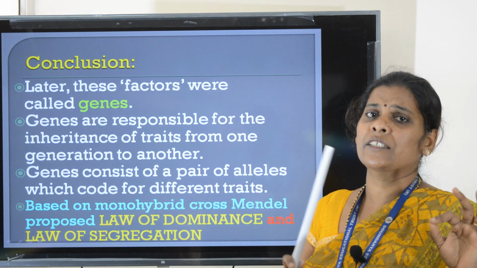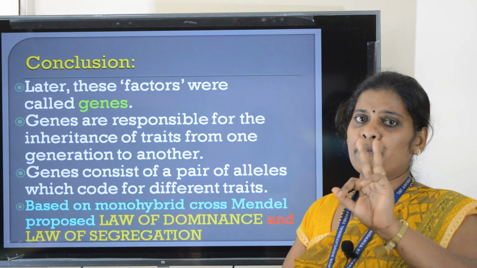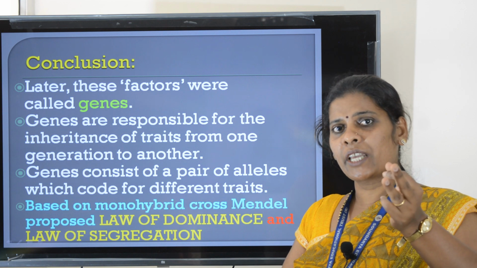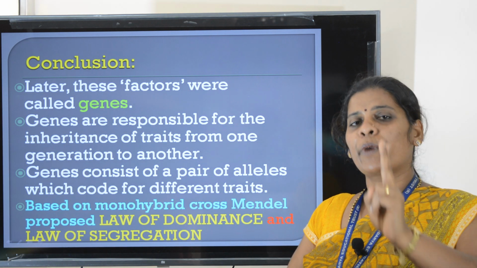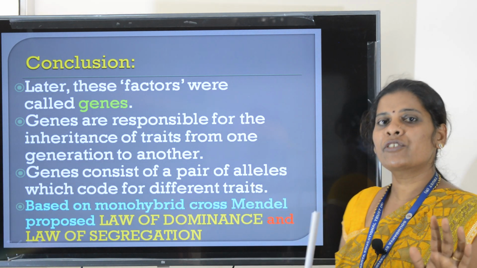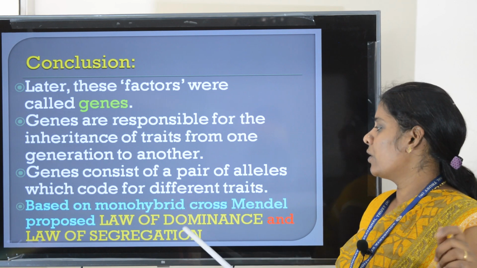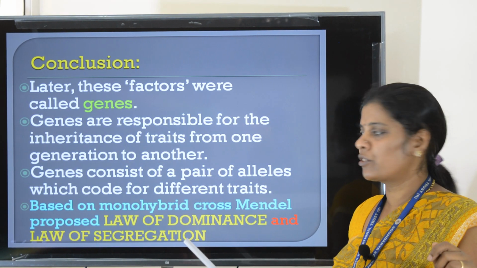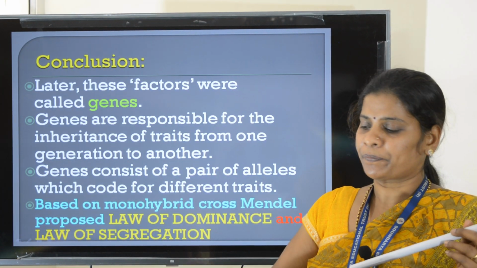For any character you are selecting for a cross, you must write two alleles for the character. It may be homozygous or heterozygous. Each character is controlled by a pair of alleles. So based on the monohybrid cross, Mendel proposed two laws of inheritance, very important students: the law of dominance and the law of segregation.